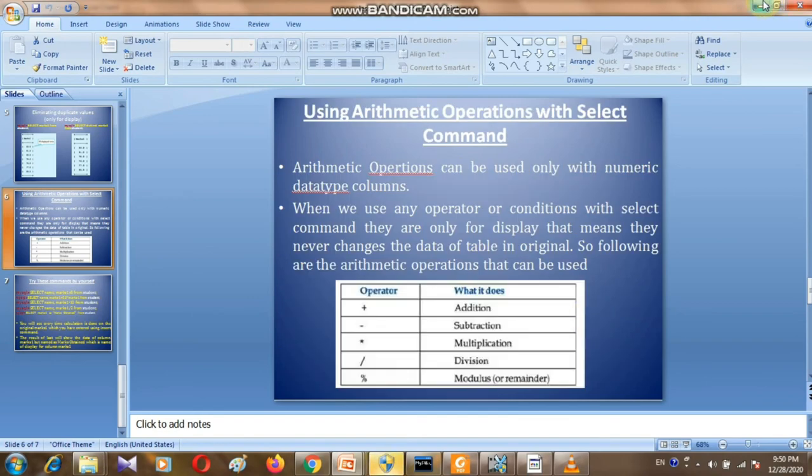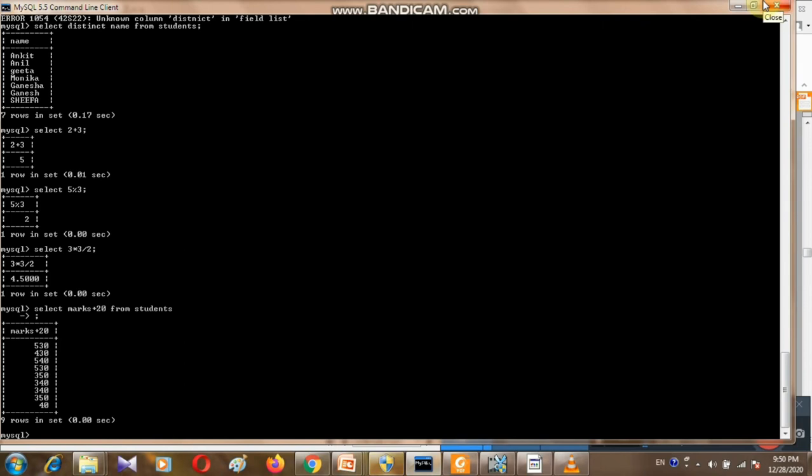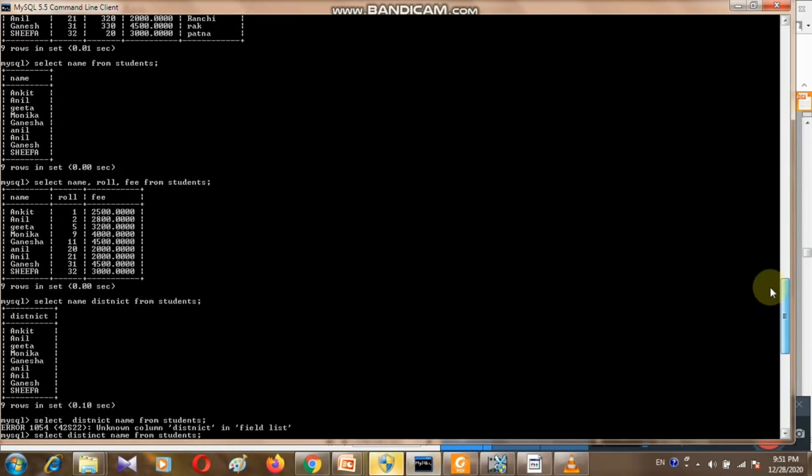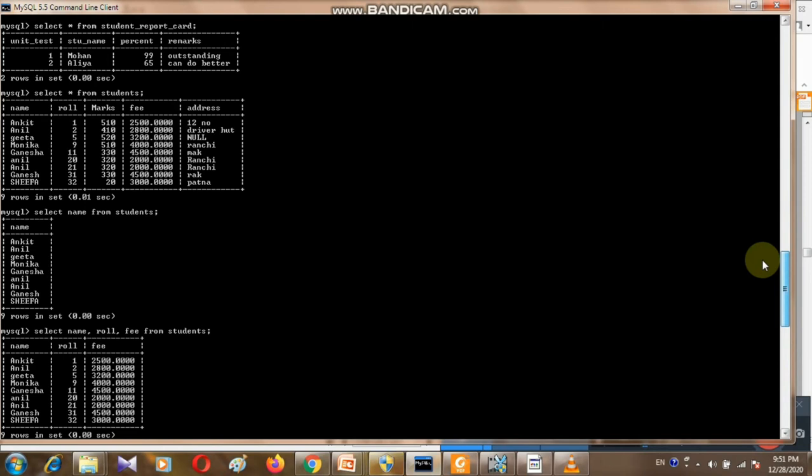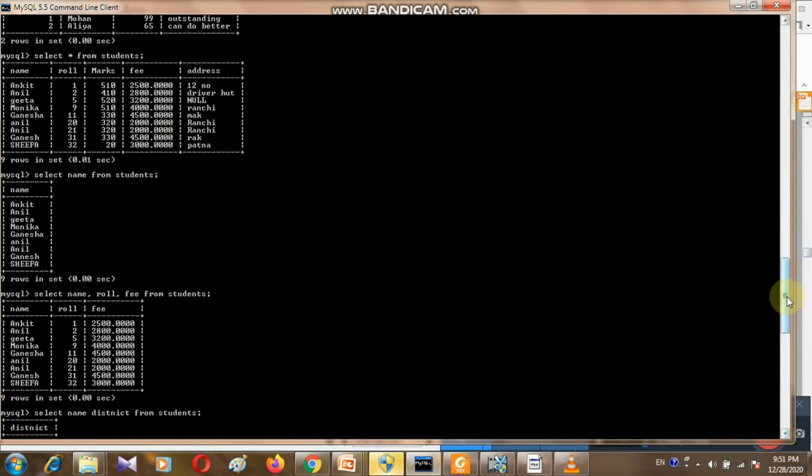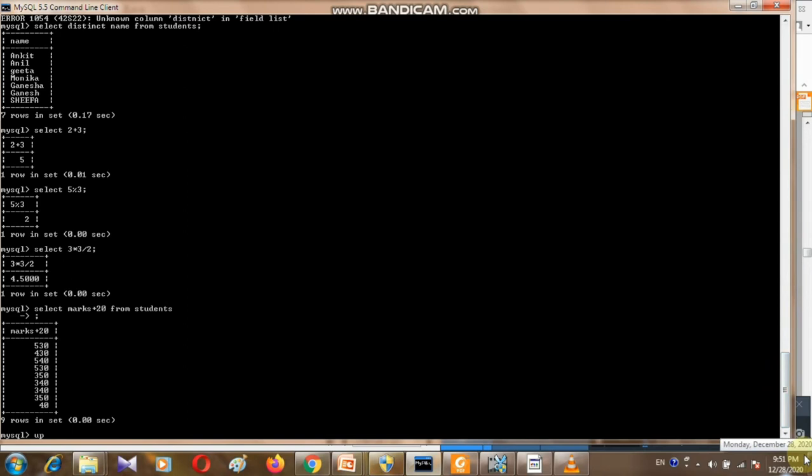सिंपल बेसिक था. अब इसमें हम लोग, if you want to update the values, if you want to delete the values, so how can we? I'm going to first update a value. Suppose I want to change the address of Ankit. Right now the address of Ankit is Bara number, so I'm going to change this one. So for that we have a command, the UPDATE command, update which table, students.